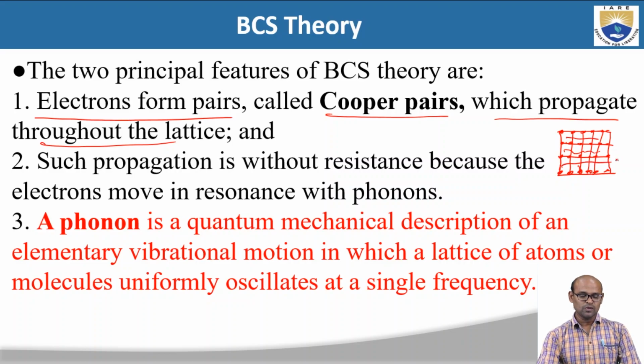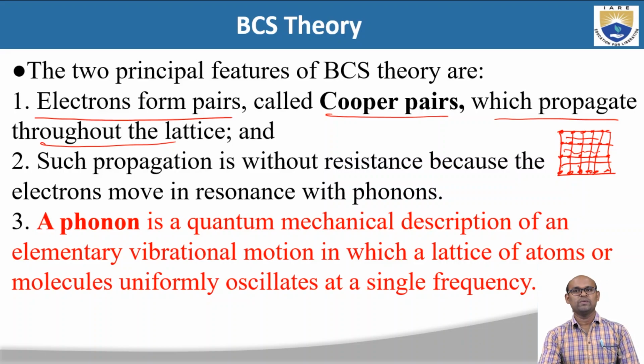So the first important feature of BCS theory is that the free electrons in conductors or metals form pairs, called Cooper pairs, and these Cooper pairs propagate throughout the lattice. The second feature of BCS theory is that such propagation is without resistance because electrons move in resonance with phonons.